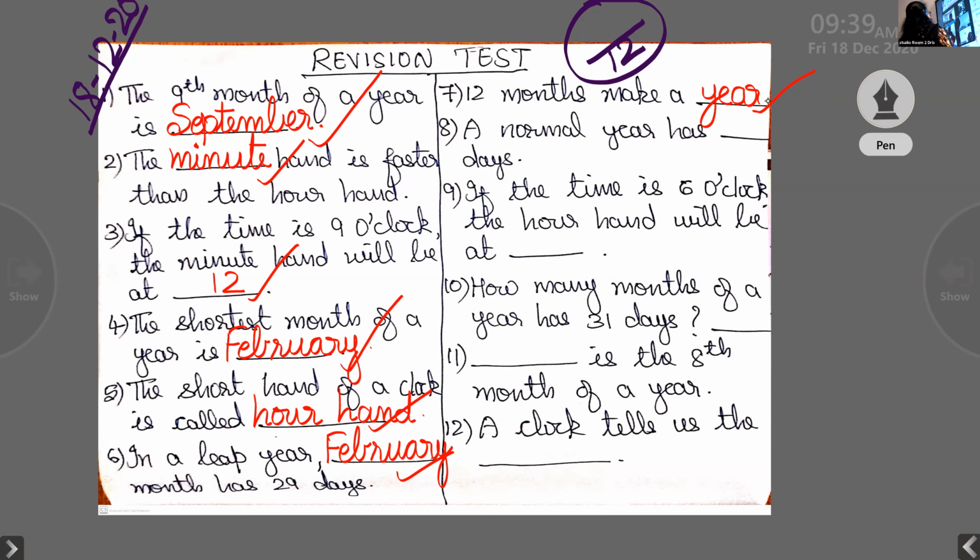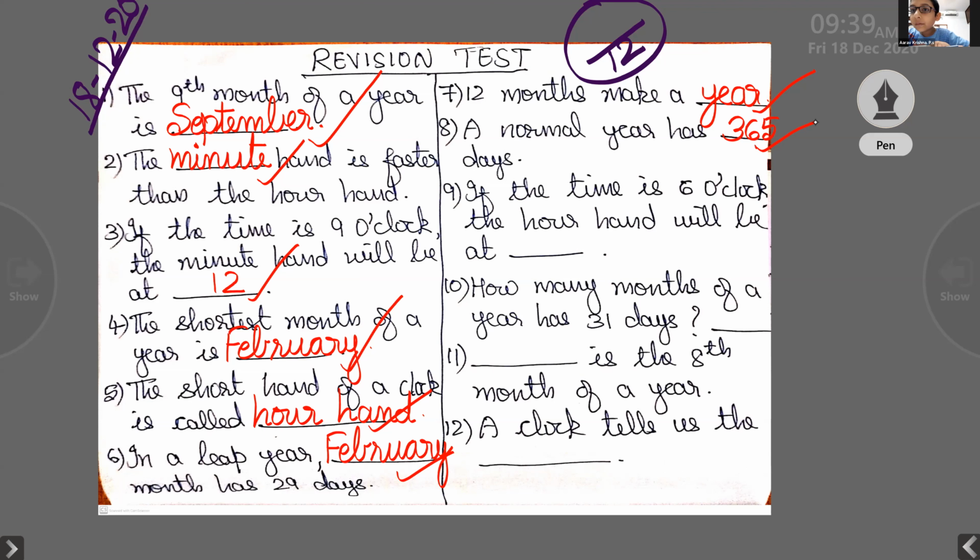Devanandan. A normal year has dash days. 365 days. Yes, good. A normal year has 365 days. Arav.